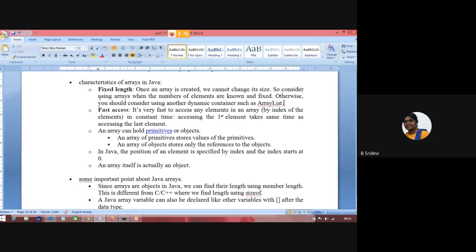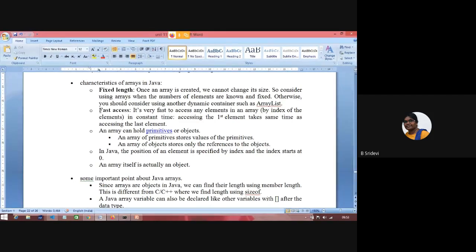Coming to the second important point, it is fast access. Suppose you have 1000 elements, to access the 499th element, you can go A of 499. Just with indexing, you can access them. Fast access. In a list also, it seems like we do the same. But in a list, when you say L of 499, that is a linked list. When you study data structures, you'll understand: it goes to the first node, then the second node, and so on up to 499. It's a big thing. But arrays are faster than linked lists in accessing the elements.